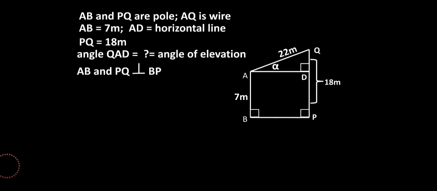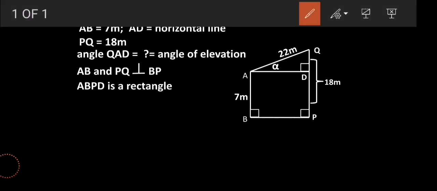Now let's try to understand. Let's make our action plan, my dears. Okay. Over here, if you observe this triangle, it will help us to find the value of alpha, right? For this triangle, one side is given to me, that is 22 meter, that is the hypotenuse, okay?